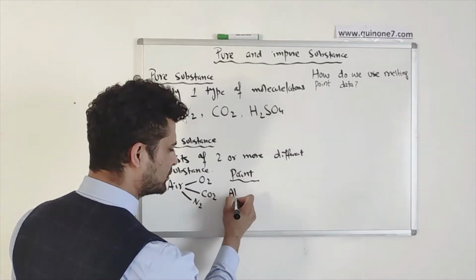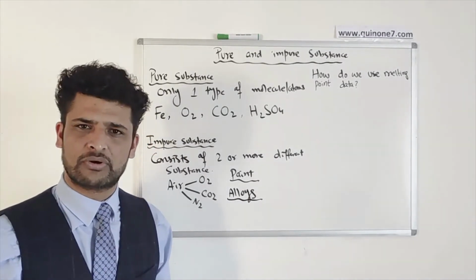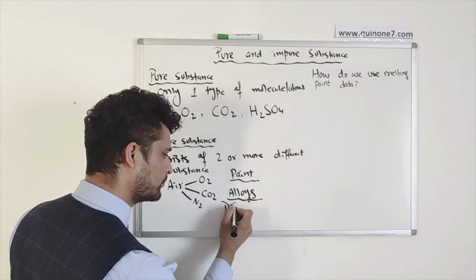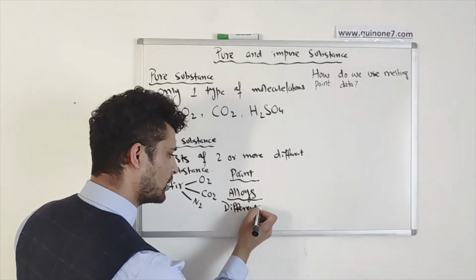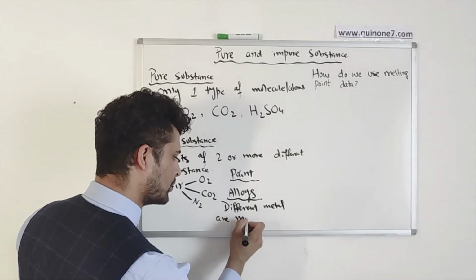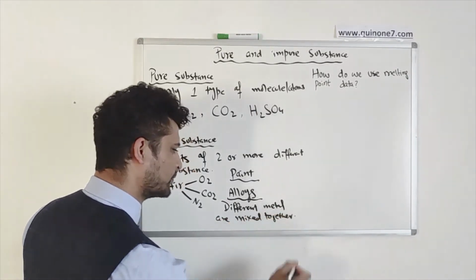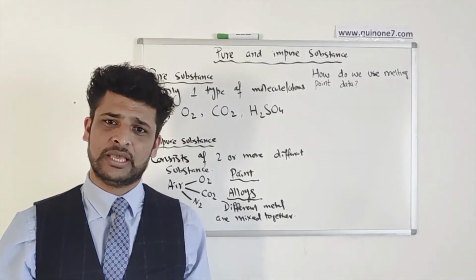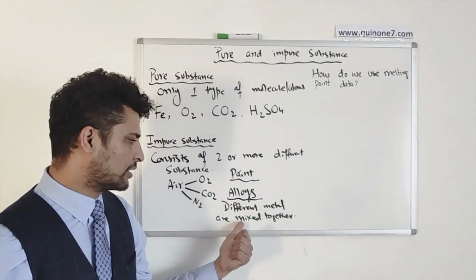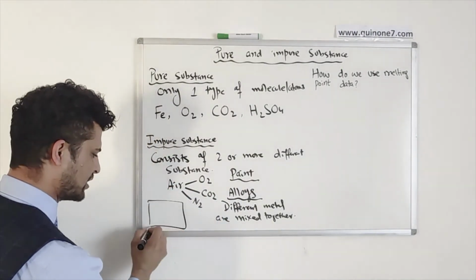One of the very important ones is alloys. In industry, we use alloys in terms of this impure substance. So different metals are mixed together, and they are not chemically bonded together, but obviously they are just there together, and they will have a different, for example, this is there.